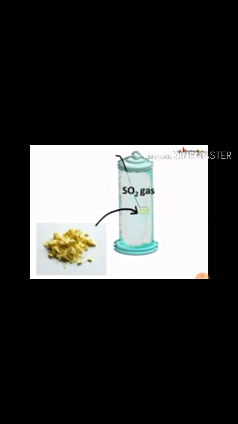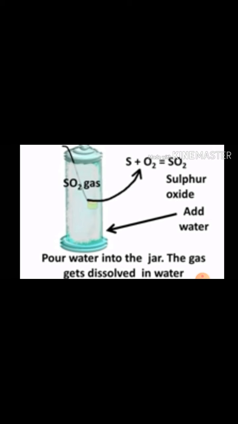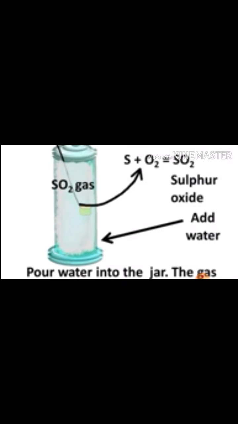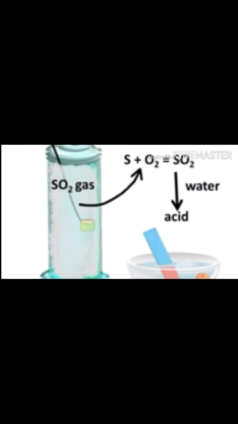First we have to take a deflagrating spoon, like this spoon, which is known as a deflagrating spoon. When we burn sulfur in this, it will react with oxygen: S plus O2 forms SO2, sulfur dioxide. Now when we pour some water into the glass jar, SO2 reacts with water and forms sulfurous acid, H2SO3. Now we have to find out the nature of H2SO3.